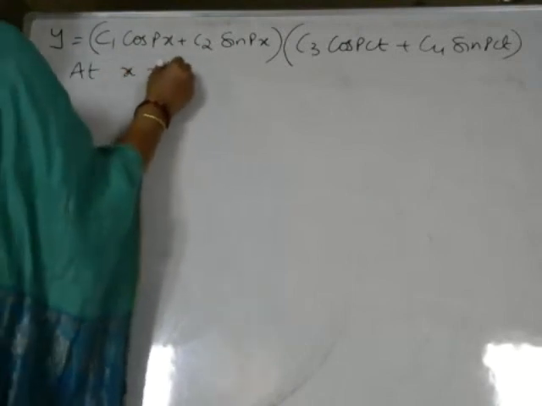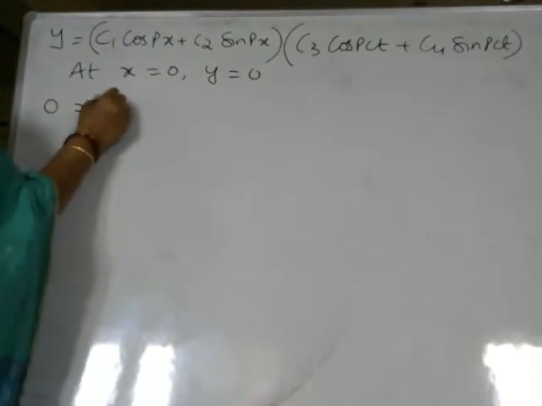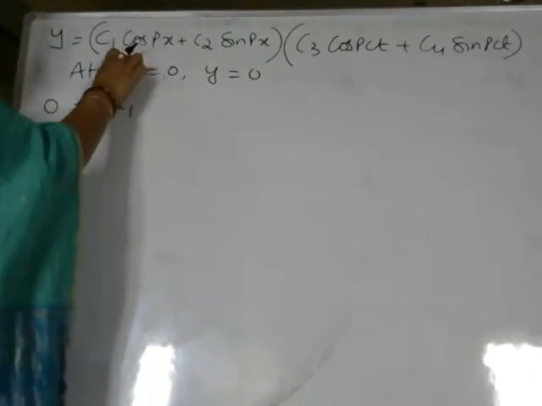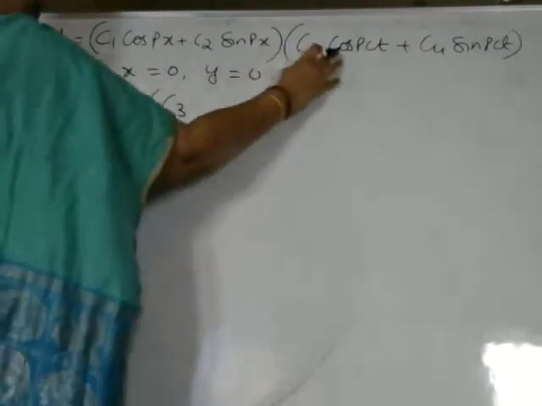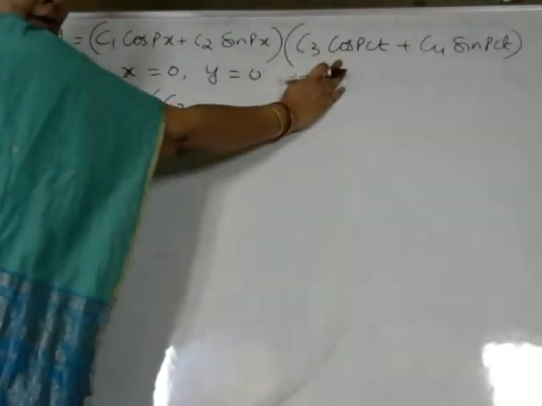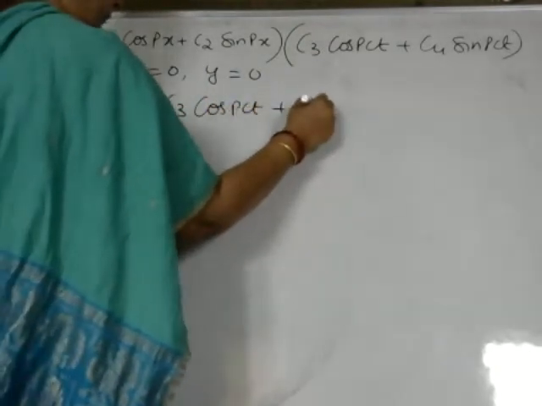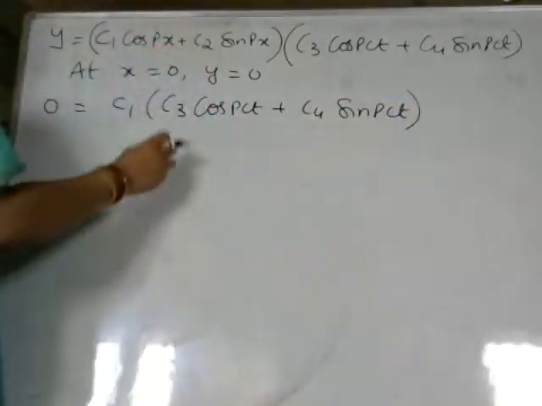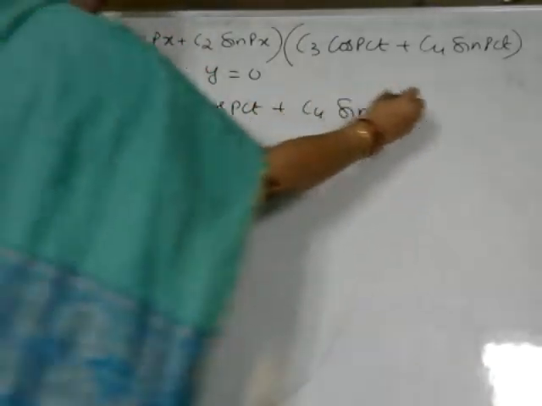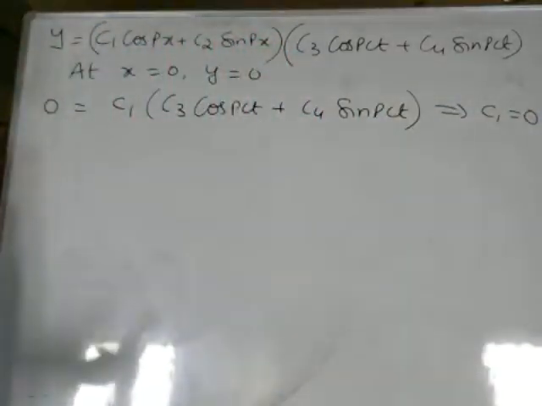So at x is equal to 0, y is equal to 0. 0 is equal to C1 cos 0, which is 1, plus sin 0, which is 0, into, we are not substituting any condition on t here, C3 cos pct plus C4 sin pct. This can't be 0. Automatically C1 is equal to 0. So C1 has become 0.